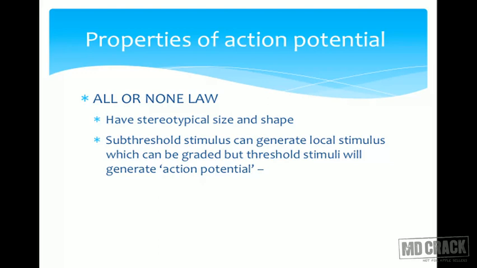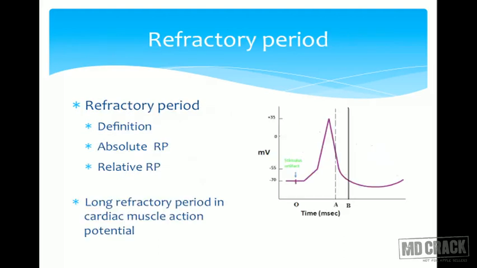The action potential will be generated only for the threshold stimulus. And if a suprathreshold stimulus is given, there is no further increase in the size of the action potential. So this is called the all or none law. Once it is generated, it will have its typical shape, size and amplitude, which is not going to change.